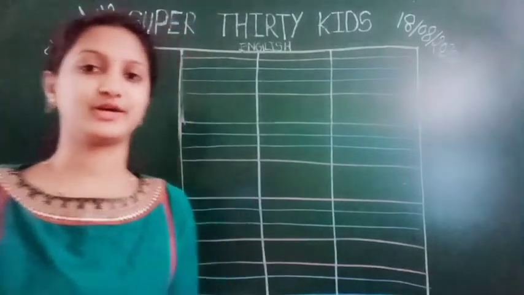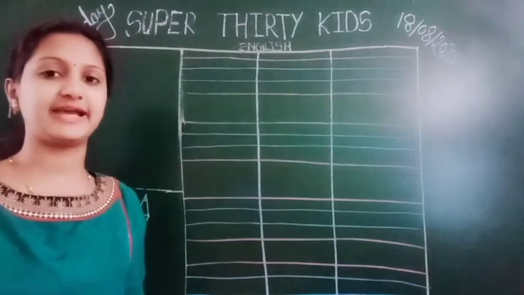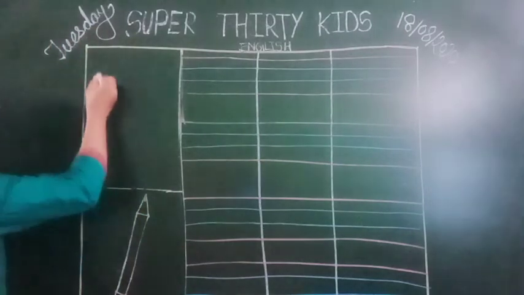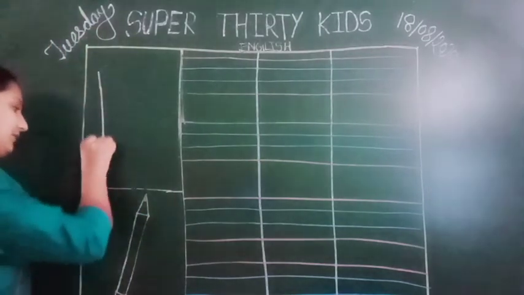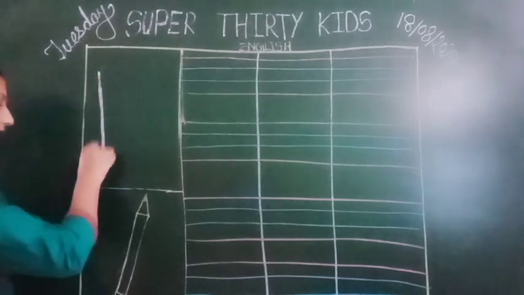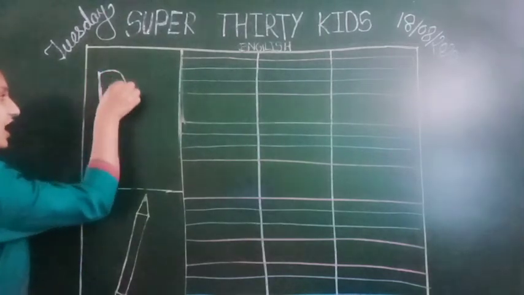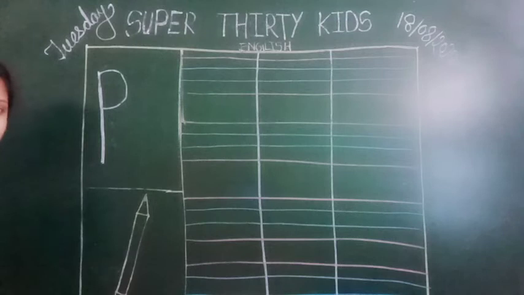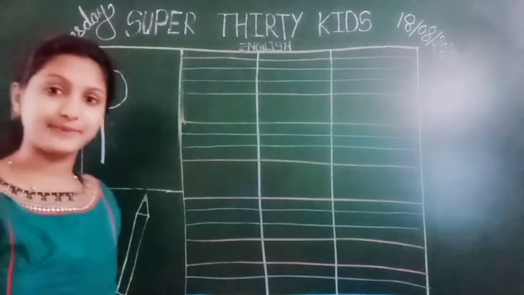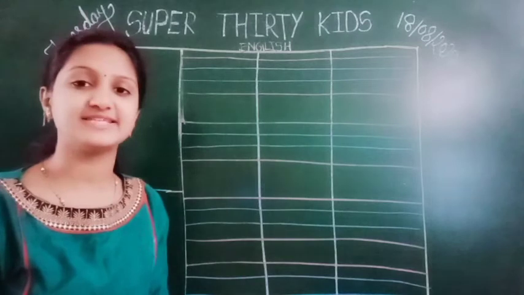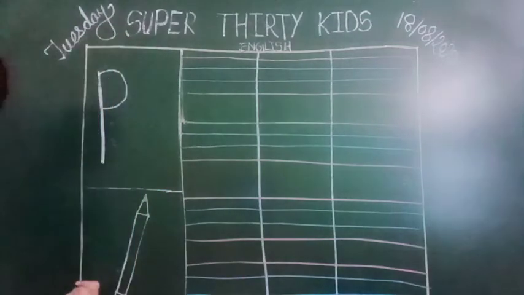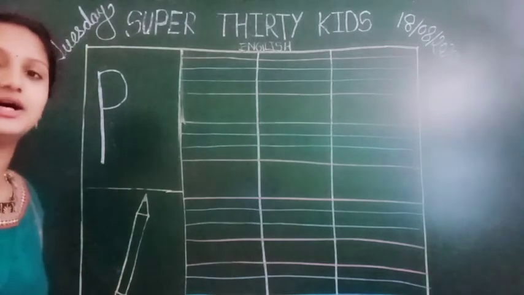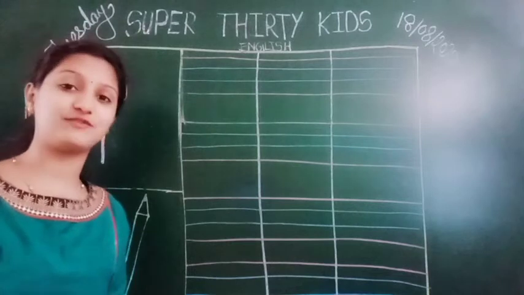Now everyone, we are going to learn letter P. Capital P. How to write capital P? First, we have to draw one standing line. Then join one half circle. This is a letter P. P says p. P for pencil. P for pen. So many things of letter P here.